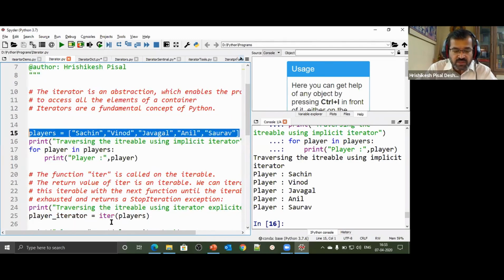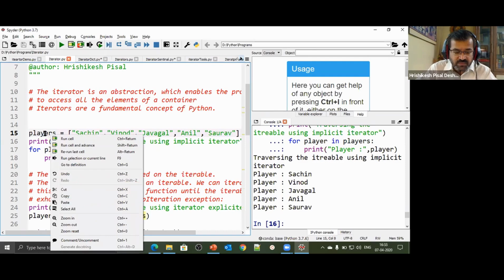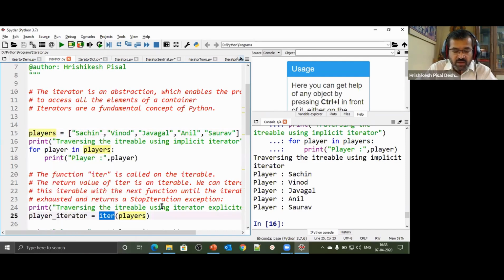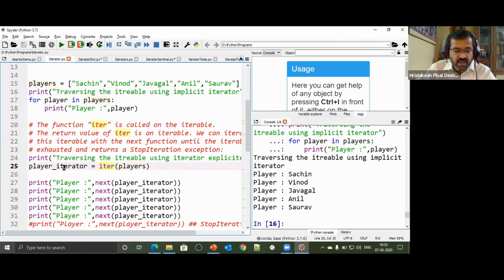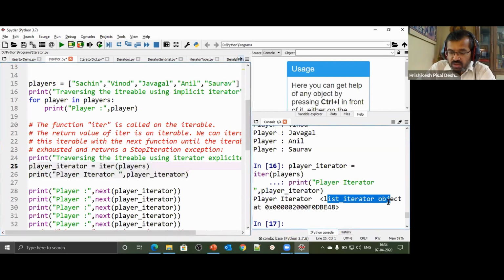So I come across a function called iter. It's a function that can be called on any iterable. Players is a list; I could also call it player list. On that player list, I call this function iter, and I get an iterator. I should actually print this and see what this object is all about. So it has returned a list iterator object.